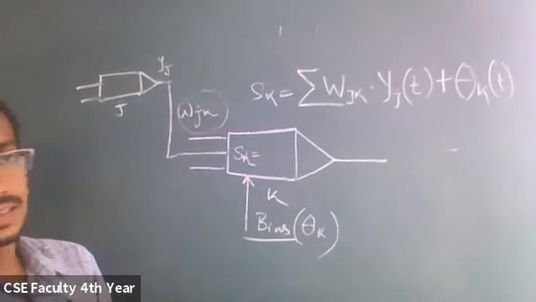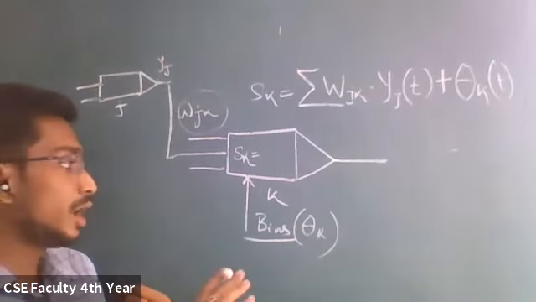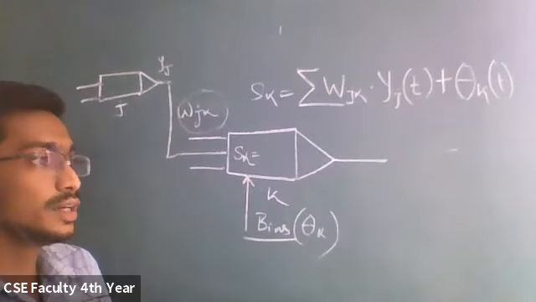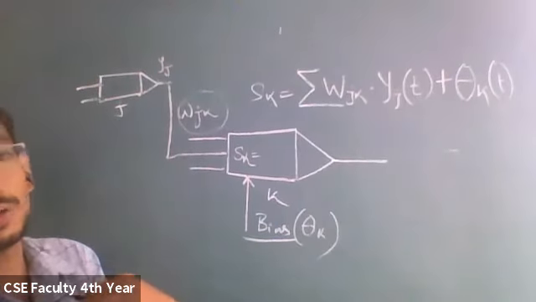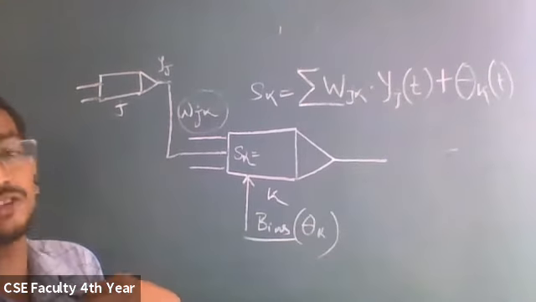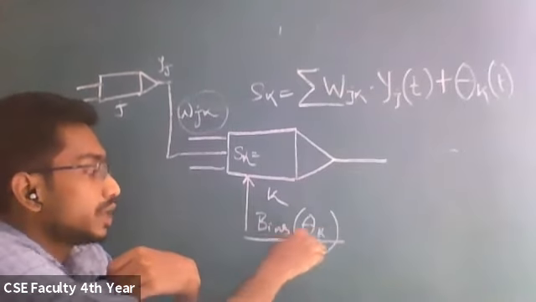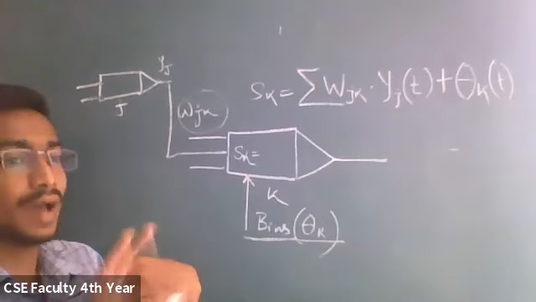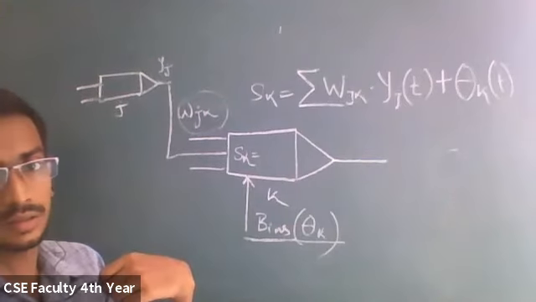This bias is nothing but just a delay, a delay for which the network will trigger later, or there will be a delay in triggering of the network. This bias will contain some value, and that value will adjust the activation function.